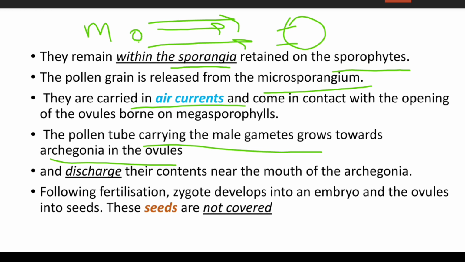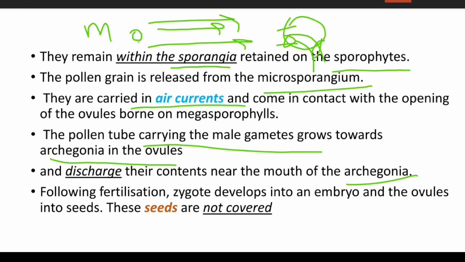So the pollen tube carrying the male gametes will grow towards the archegonium in the ovule and discharge its content near the mouth of the archegonium.